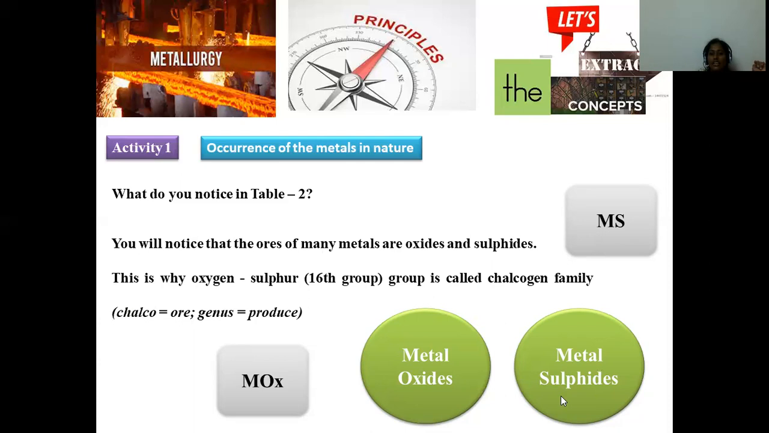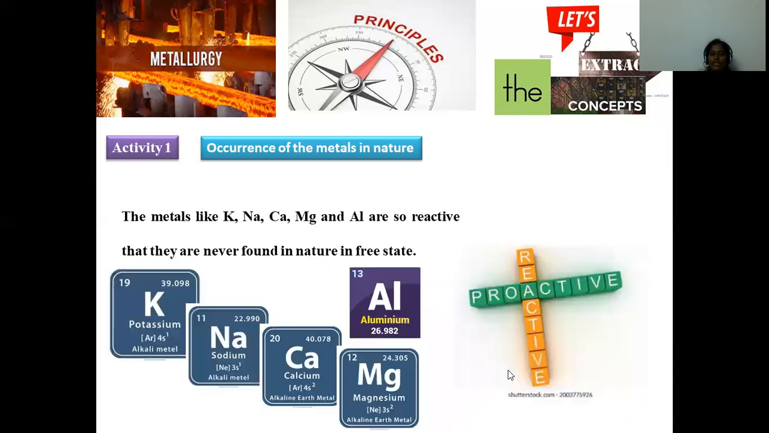Oxygen and sulfur are the elements that combine to form minerals in most cases because of their high reactivity. That's the reason why these are denoted as chalcogens. Chalco means what? Ore forming. So most of the metals exist in oxide and sulfide form, and that's why these 16th group elements are regarded as chalcogens, ore forming elements.